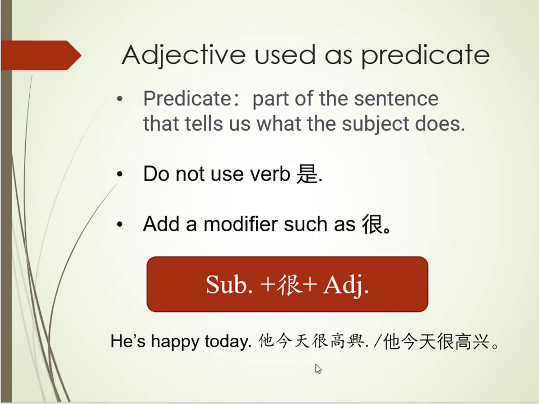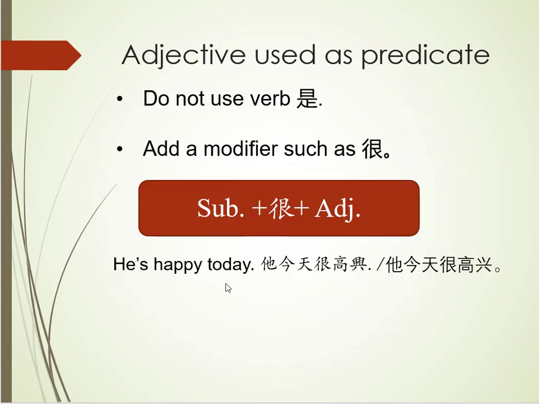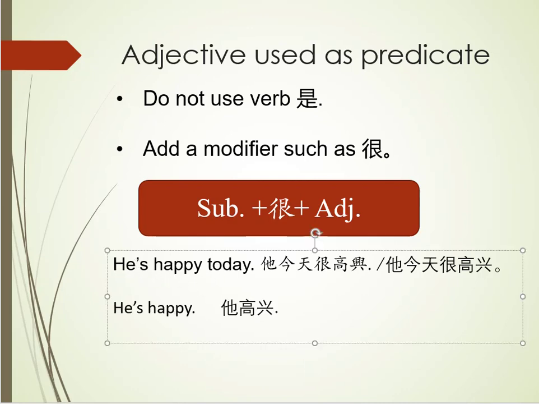If not, let's take a look. Let's look at the sentence. The first thing you notice is he's happy. So let's translate that part. The first thing you notice is that this happy describes or modifies the he directly, so you know that you can't use the 是. So you will put 他高兴. And then you notice you need to add a modifier.